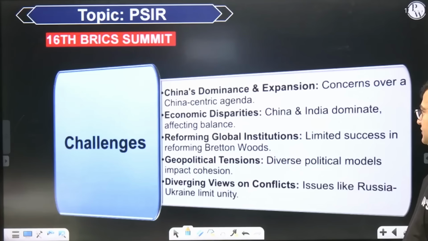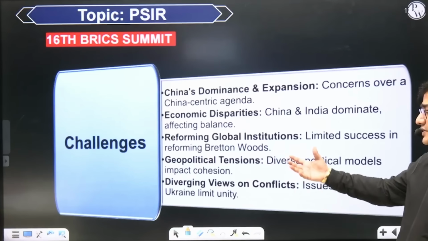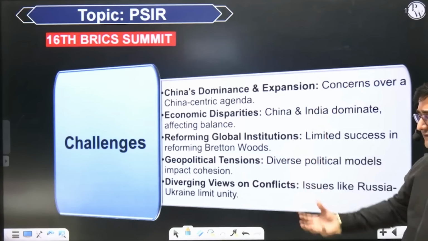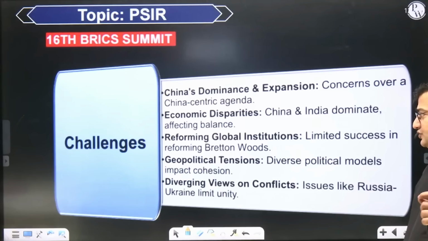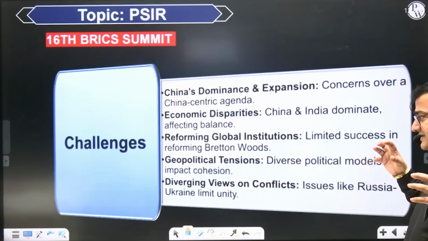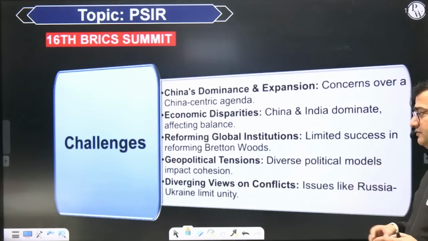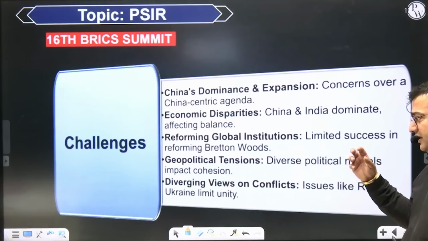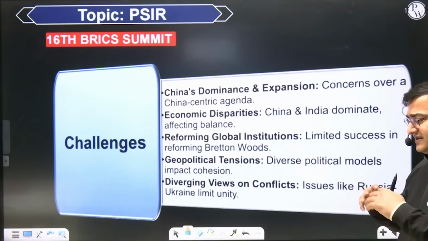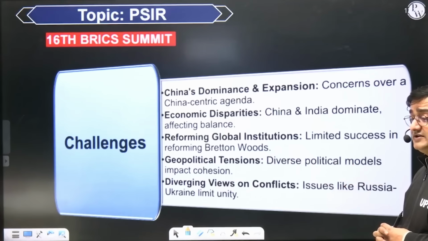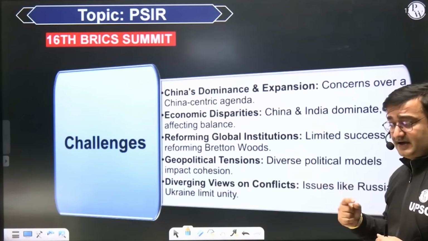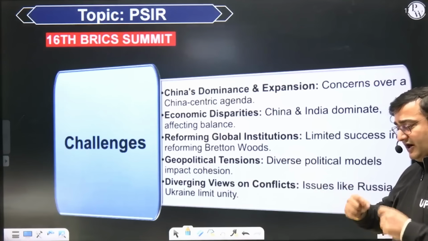Then limited success in reforming Bretton Woods institutions. We have been unable to reform Bretton Woods institutions like IMF and World Bank. Then there are also geopolitical tensions, and diverging viewpoints on conflicts related to Russia and Ukraine that further limit the unity of BRICS, because even BRICS countries are not united. It is very difficult to keep them united because of tension between India and China. Tension between India and China is at a more fundamental level.